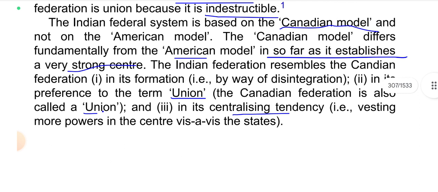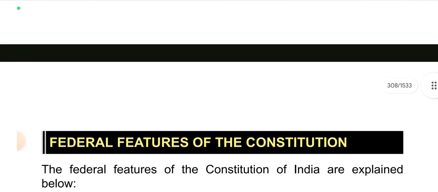The Indian federal system is based on the Canadian model and not on the American model. The Canadian model differs fundamentally from the American model insofar as it establishes a very strong center. The Indian Federation resembles the Canadian Federation in its formation by way of disintegration, in its preference to the term union, as the Canadian Federation is also called a union, and in its centralizing tendency, that is vesting more powers in the center vis-a-vis the states.